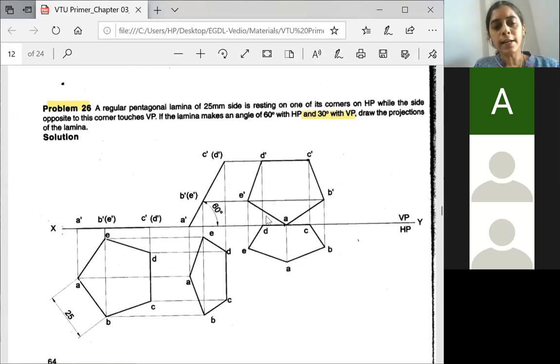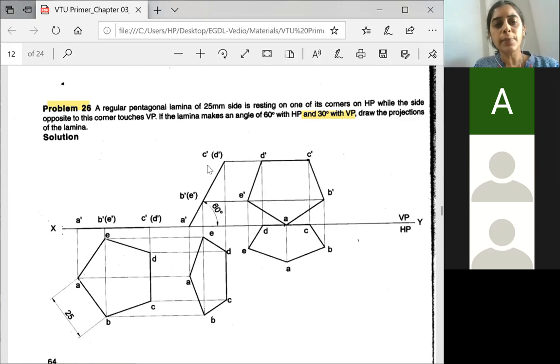Because all these are direct, only this was a little bit twisted way of explanation. And then you will take the projection from each corner. Don't miss any of the corners or you will go wrong. Take the projection from each corner. Extend the projection here also from our front view. After that, read the locus properly. Locus of E is meeting E dash here. So this is our E dash. Locus of B is meeting B dash over here. So this is our B dash.